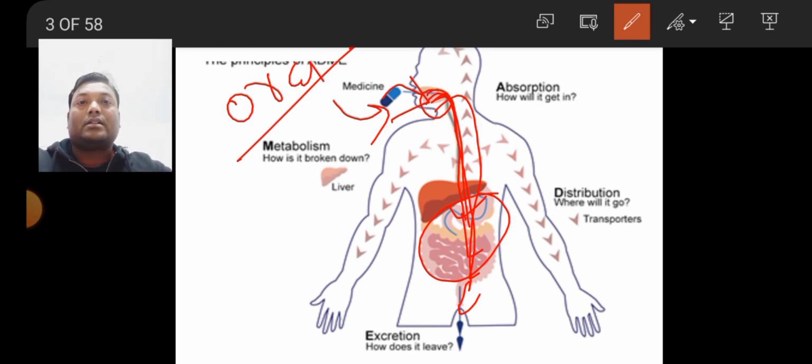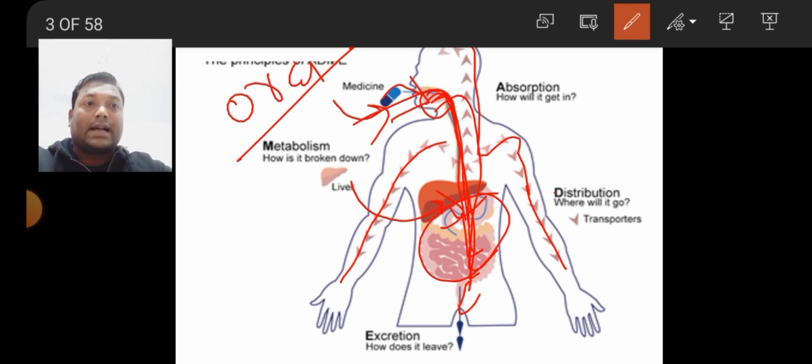When we take the drug orally, it will first be absorbed. After the absorption, it will be distributed throughout the body. See, this is the distribution throughout the body. Then it will be metabolized in the liver. It will change from one form to another, lipid soluble to water soluble, and then be excreted out from the body. So this is a schematic diagram showing the steps of pharmacokinetics.